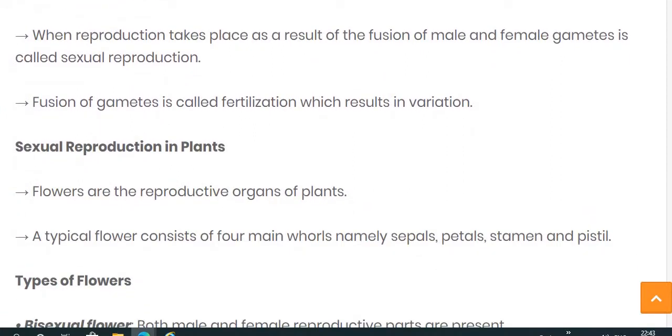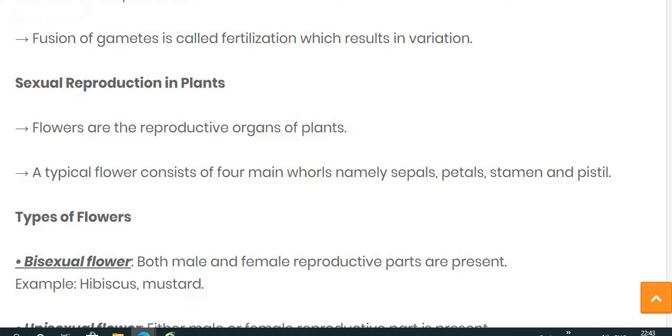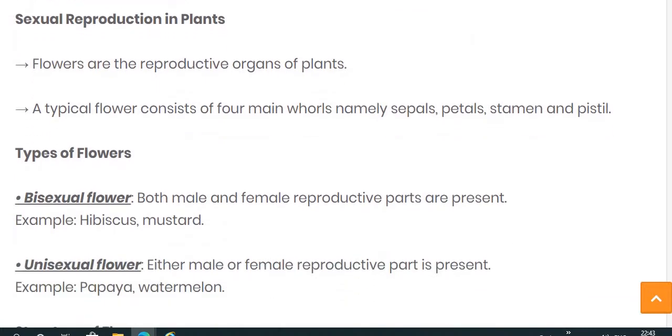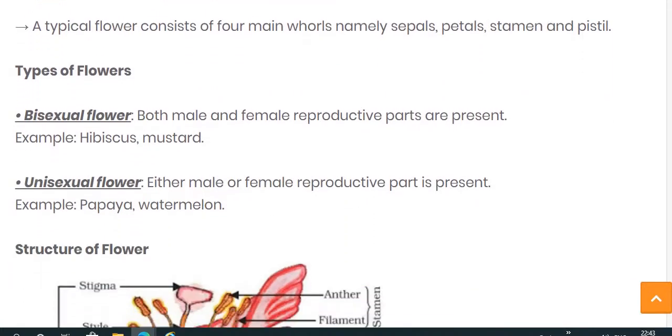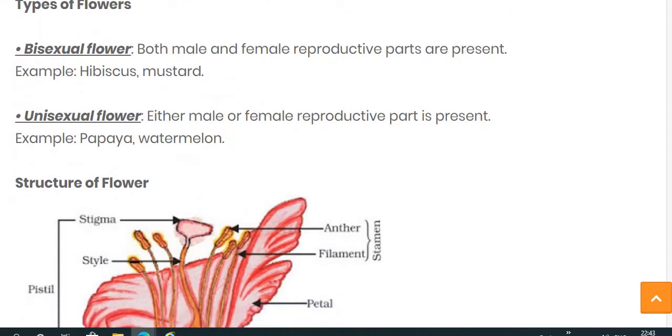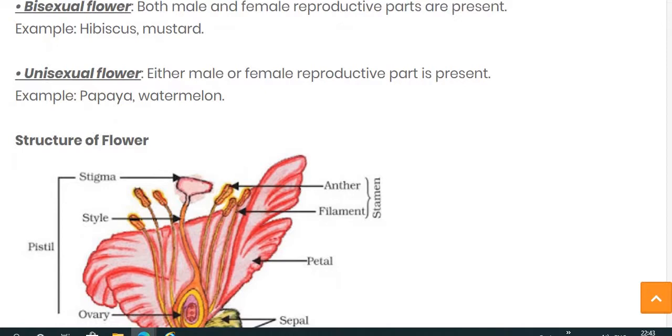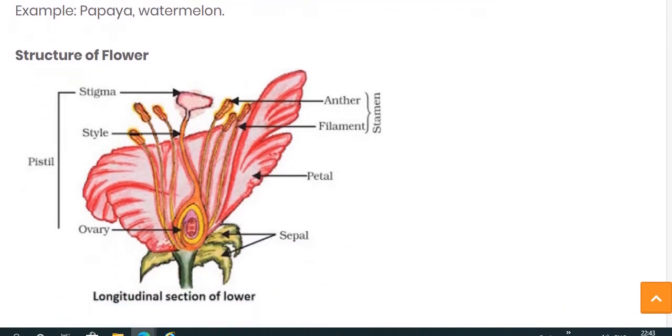Then after that we have seen in detail about sexual reproduction. In that we started from plants, and we saw the flower. According to the parts present in the flower, we divided flowers into two types: bisexual flower and unisexual flower.